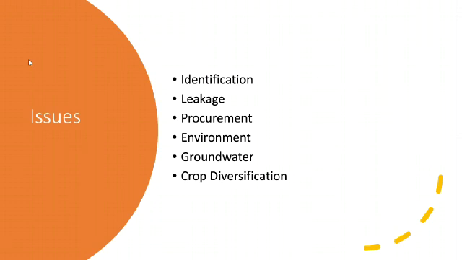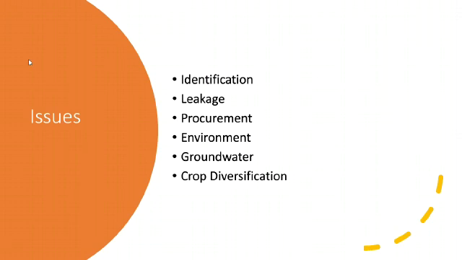Then there is the environment problem also. As you know, a public distribution system means providing subsidized food to the disadvantaged section. So we need to increase productivity, and to do that we will be using more chemical fertilizers, more genetically modified seeds, more chemical weedicides and pesticides, right? All these chemicals lead to the pollution of nearby water resources. So the environment gets distorted because of that. That is a very major challenge.